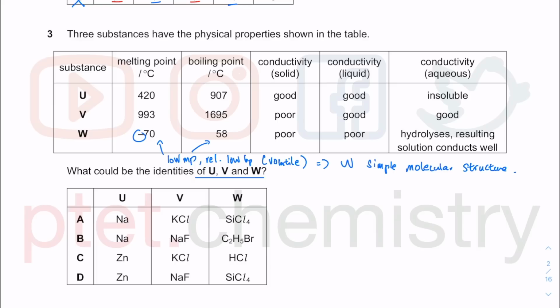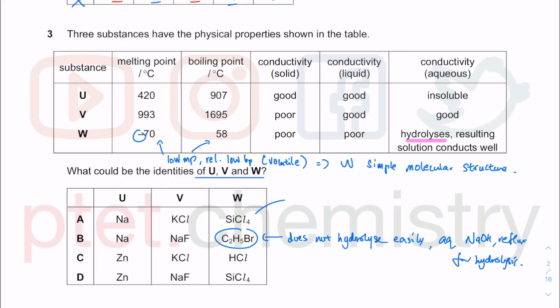What other information do we have? The poor electrical conductivity when solid and liquid suggests that it cannot be ionic, which again confirms that it's simple molecular. But the very last thing, hydrolysis. And then once it hydrolyzes, the resulting solution conducts very well. We know that C2H5Br does not hydrolyze easily. In fact, if you have learned organic chemistry, you will need aqueous NaOH and reflux for hydrolysis of these halogenoalkanes.